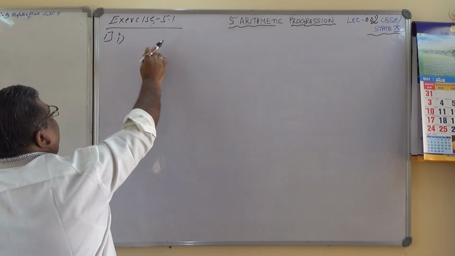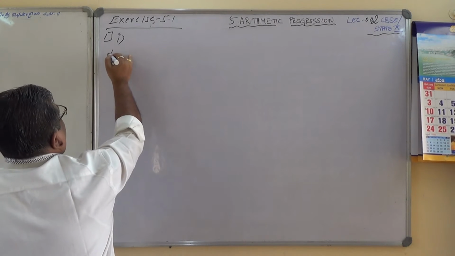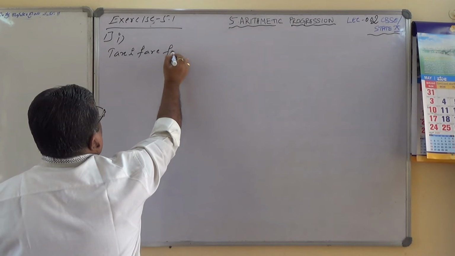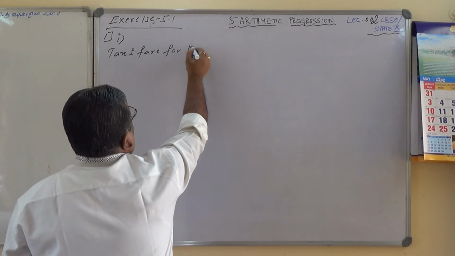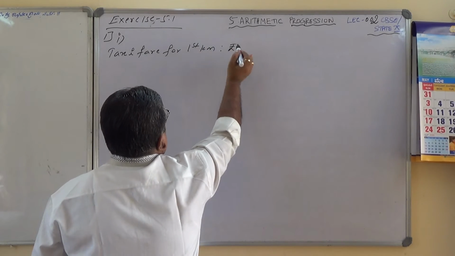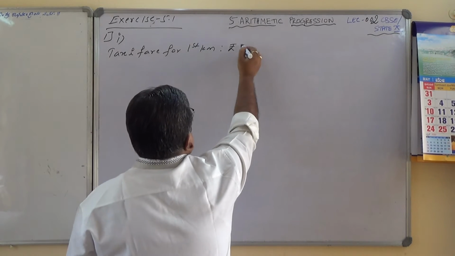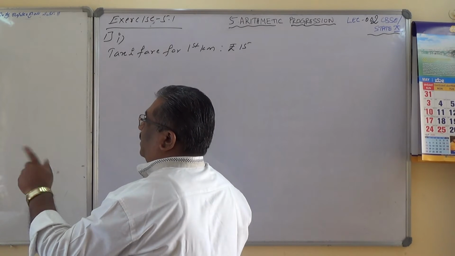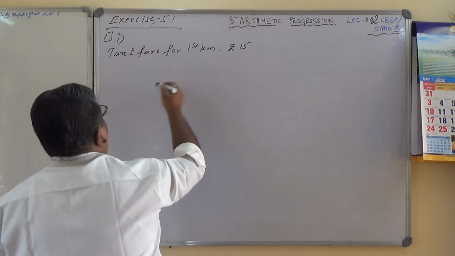So let us calculate the taxi fare. Taxi fare for the first kilometer is rupees 15 and every subsequent kilometer is rupees 8 for each additional kilometer, is what it says.